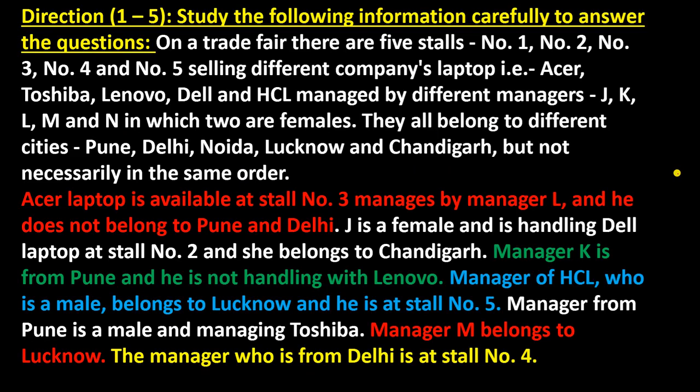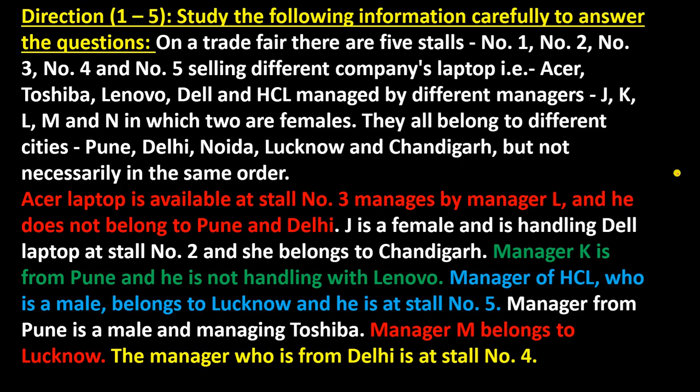So your question is that study the following information carefully to answer the questions. On a trade fair, there are 5 stalls, number 1, number 2, number 3, number 4 and number 5, selling different companies' laptop, that is Acer, Toshiba, Lenovo, Dell and HCL, managed by different managers, that is J, K, L, M and N, in which 2 are female.